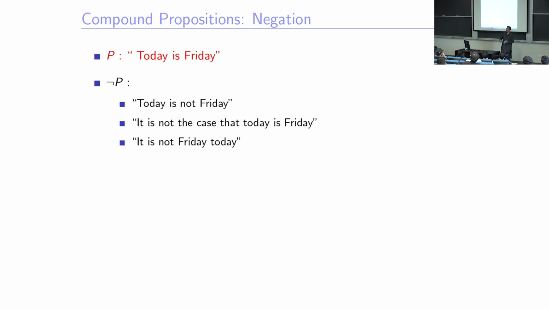Here is the thing. Today is Friday. If I want to say today is not Friday, I will just say not P. It's not the case that today is Friday, so it's any other day. Very easy to translate. If you ask a second grader to negate "today is Friday," they will say, no, today is Wednesday. But that's not the negation. Why is "today is Wednesday" not the negation of this P? Please think about it and pay attention, all of you. Why is "today is Wednesday" not the negation of this statement P?